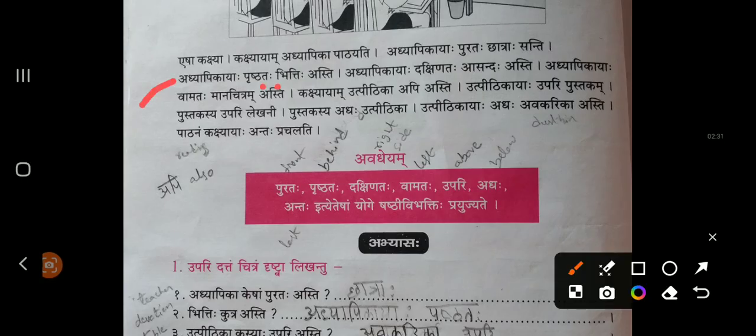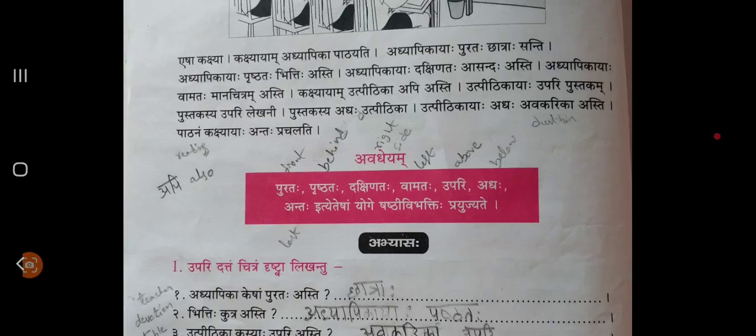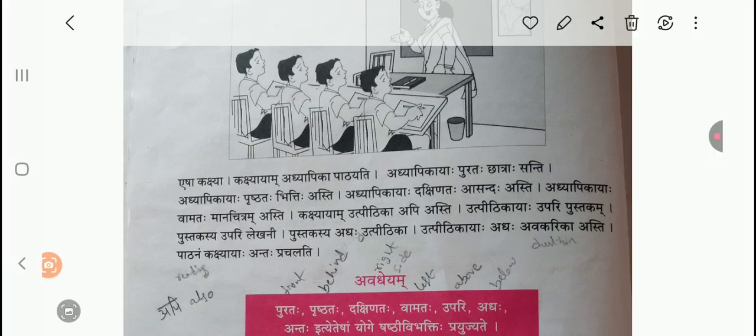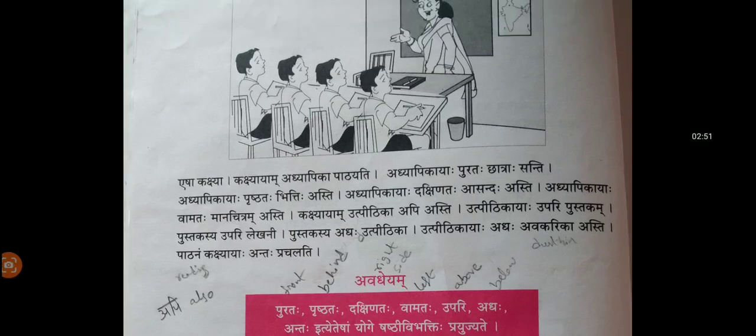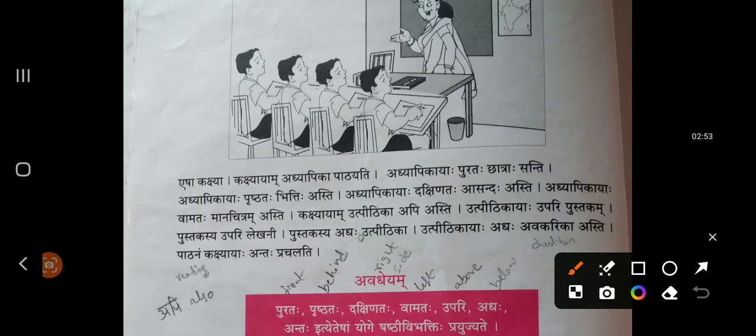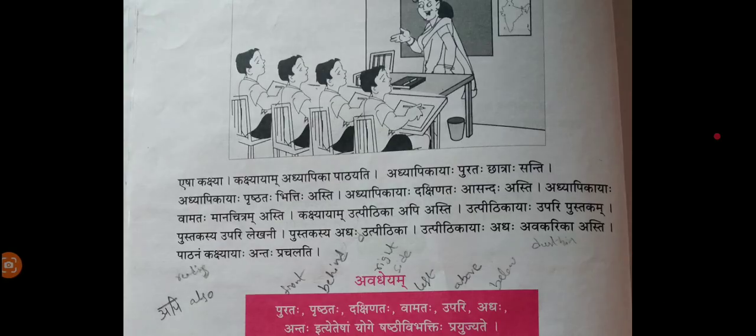Adhyapikayaha Prushtataha Bittihi Asti. Prushtataha, what is Prushtataha? Behind. Behind Adhyapika. Behind the teacher, what is there? Bittihi Asti. What is Bittihi? Dustbin. Behind the teacher, see in this picture. See in this picture, behind the teacher, what is there? Dustbin is there. Now, next sentence.